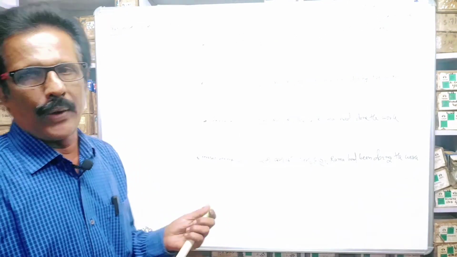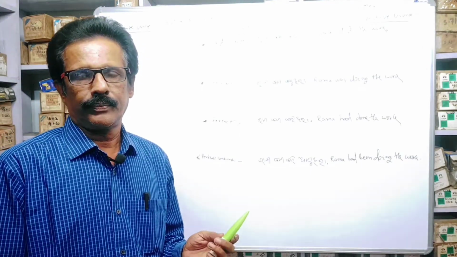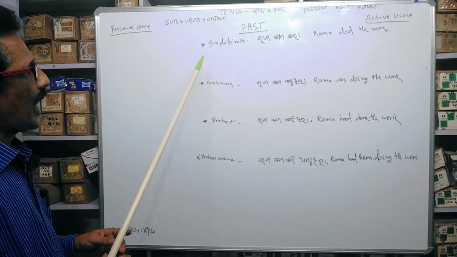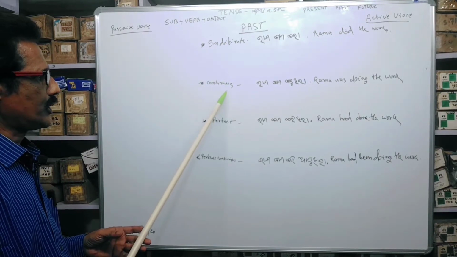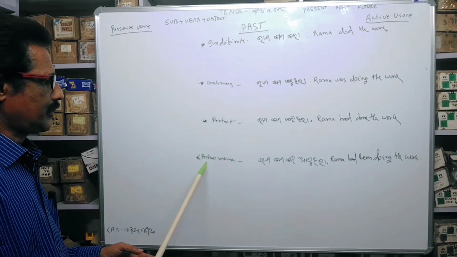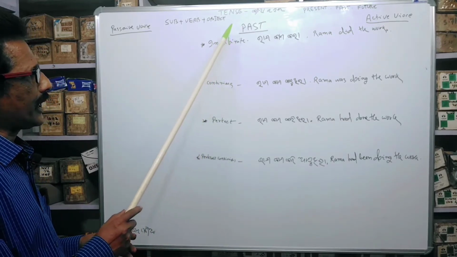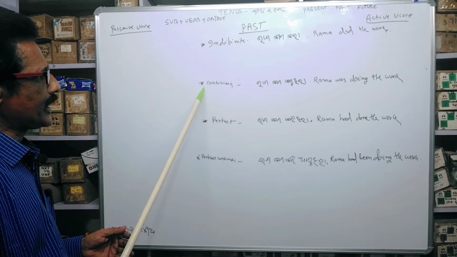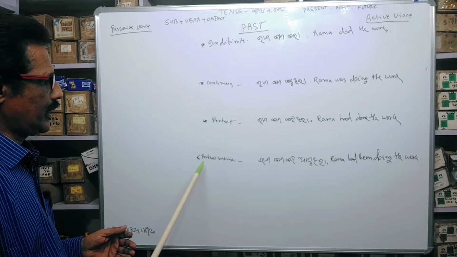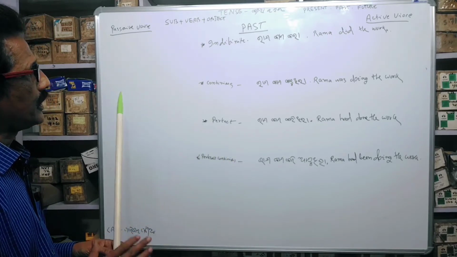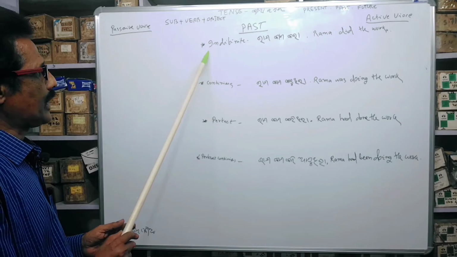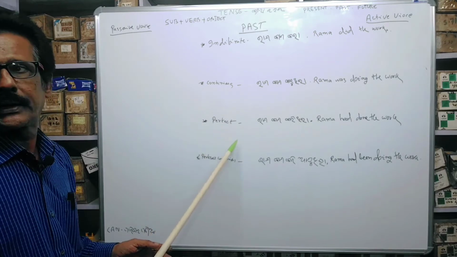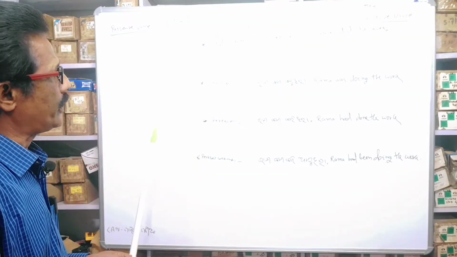Now I will teach you about past tense. Past tense has past indefinite, past continuous, past perfect and past perfect continuous, the same thing. In the case of present tense we can say present indefinite, present continuous, present perfect and present perfect continuous. Thus we can say in the past, past indefinite, past continuous, past perfect and past perfect continuous.